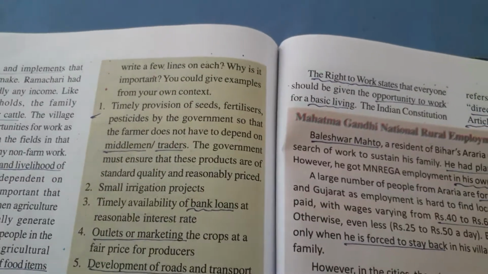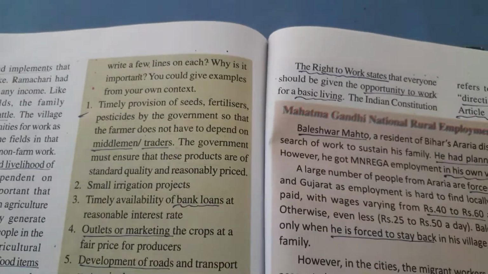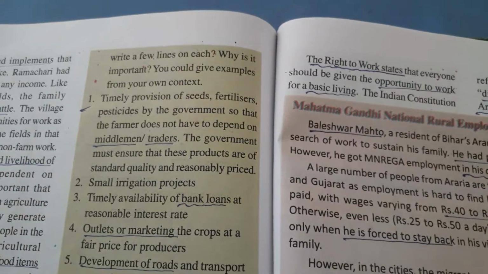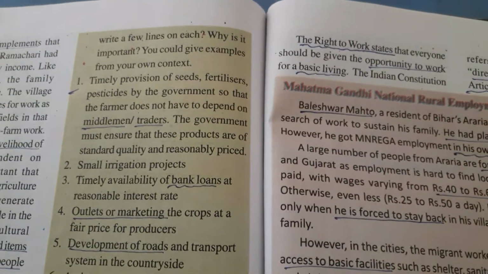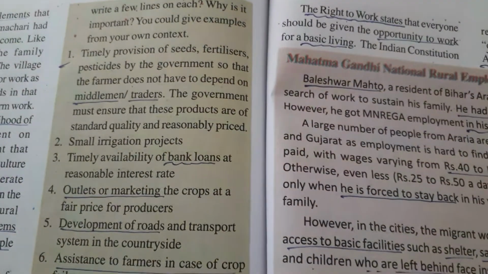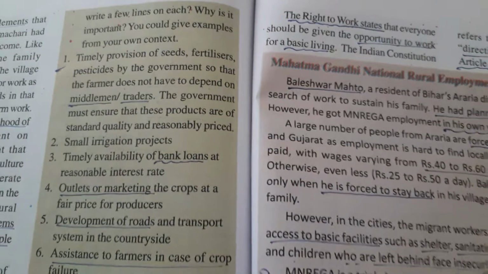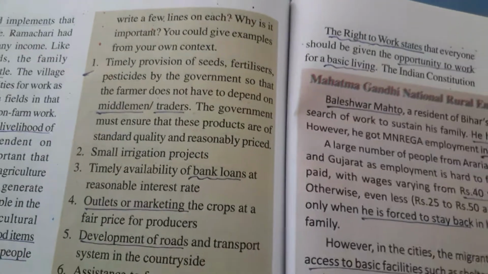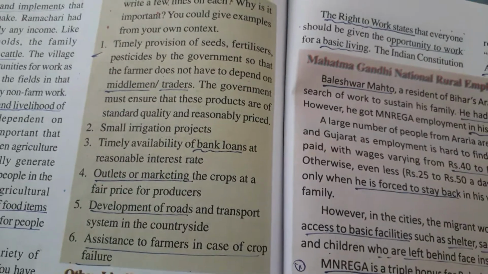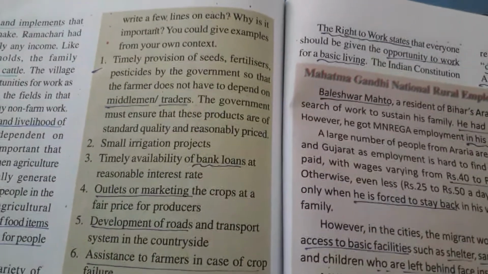So to avoid this, the government should provide seeds, fertilizers, pesticides to the farmers. The government must also ensure that these products are of standard quality and reasonably priced. So if you provide quality seeds at a lower price to the farmers, they can do farming properly.